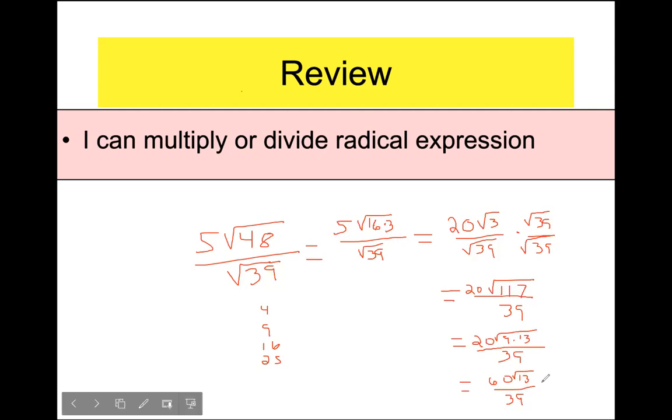But it turns out that 3 goes into both 60 and 39. 3 goes into 60 20 times. We're back to 20. It's like we are not making any progress, but we are. And 3 goes into 39 13 times. That was a lot of work there. That's why that's number 24. There you go. All right.